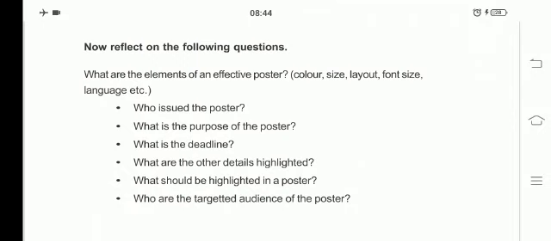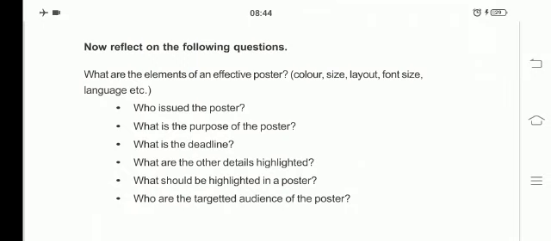So now let's see what are the elements of an effective poster. For an effective poster, what are the main elements? Color, size, layout, font size, language, etc. If it is colorful, we get attracted and we will read the poster, as well as size. If it is too small, we can't read it or get any interest.